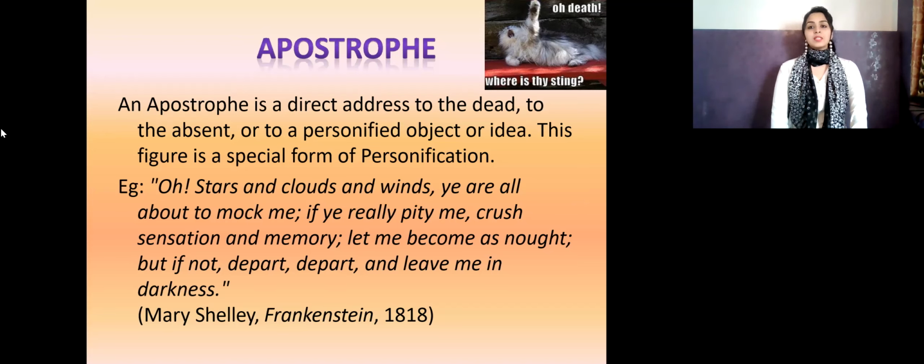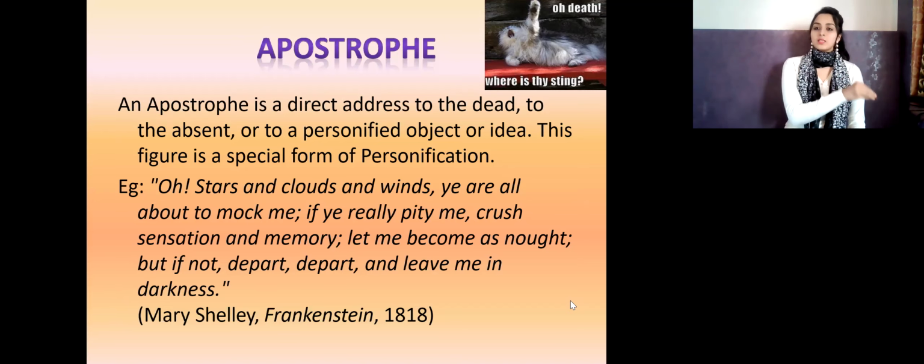An apostrophe is a direct address to the dead, so to the absent, or to a personified object or idea. This figure is a special form of personification. Now, just as we spoke of simile and metaphor, metaphor is something just like simile. The two things are very similar, right? Same here, personification and apostrophe.